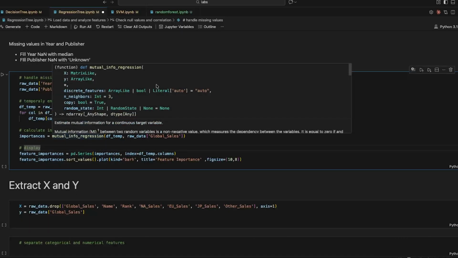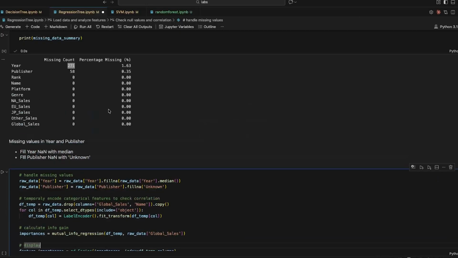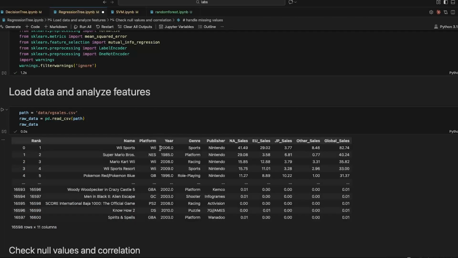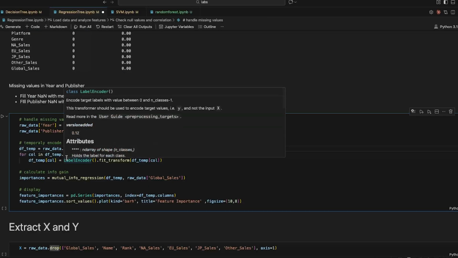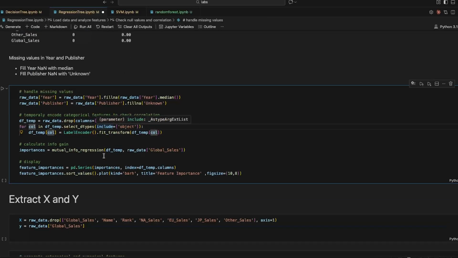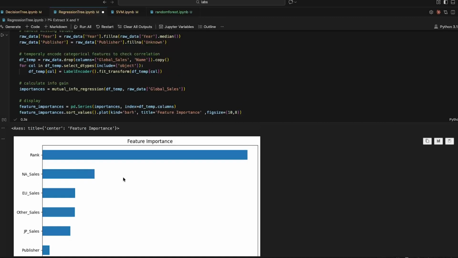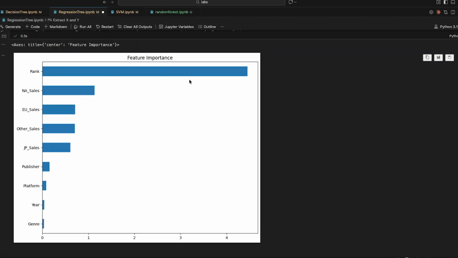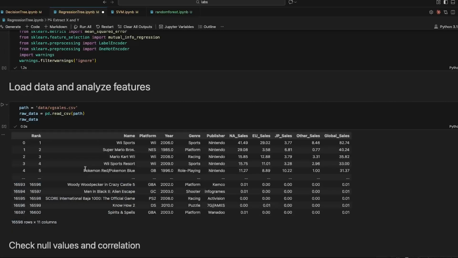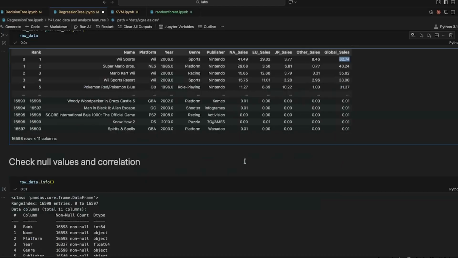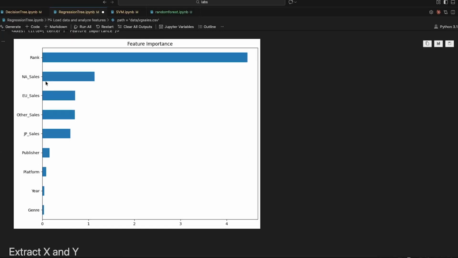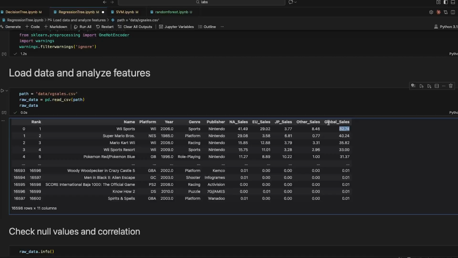Let's check the correlation, but we have some categorical features here, some features that are not numbers. For that, we temporarily encode these features, because encoding only goes after splitting again, right? And see the correlation. Here rank, of course, is gonna be the most correlated, because the first rank here is the most sold and so on. So we definitely not gonna use this, as well as basically these 4 other columns, even though they're not too correlated to our global sales.